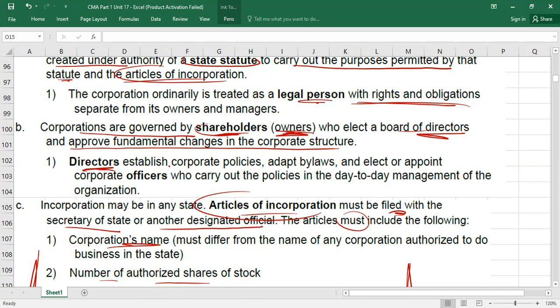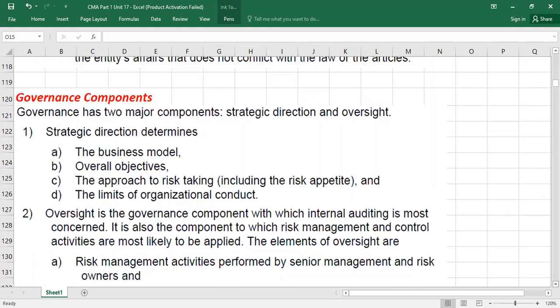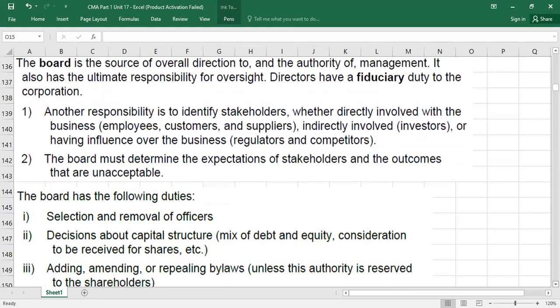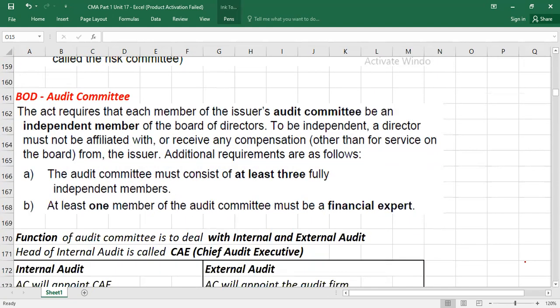So let's understand these committees first, and then I'll explain the overall roles and responsibilities of the board of directors. That's because the board of directors includes these three committees, as per US governance structure.